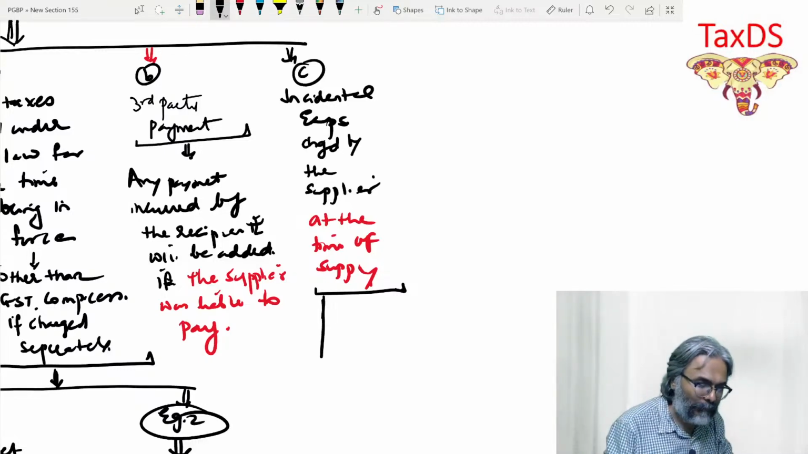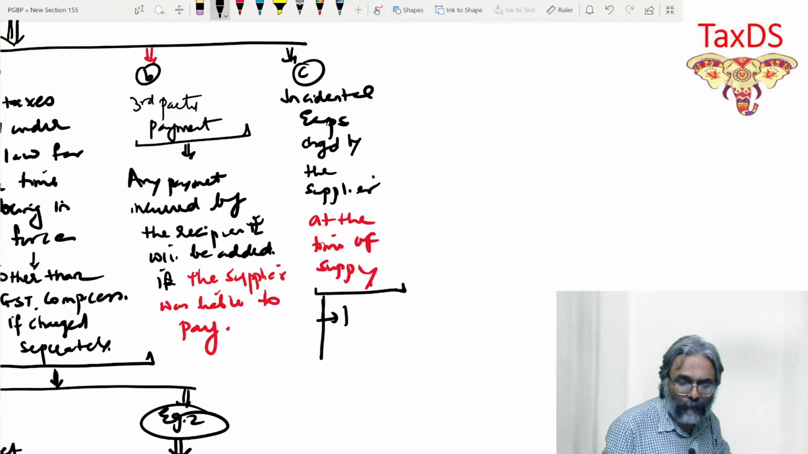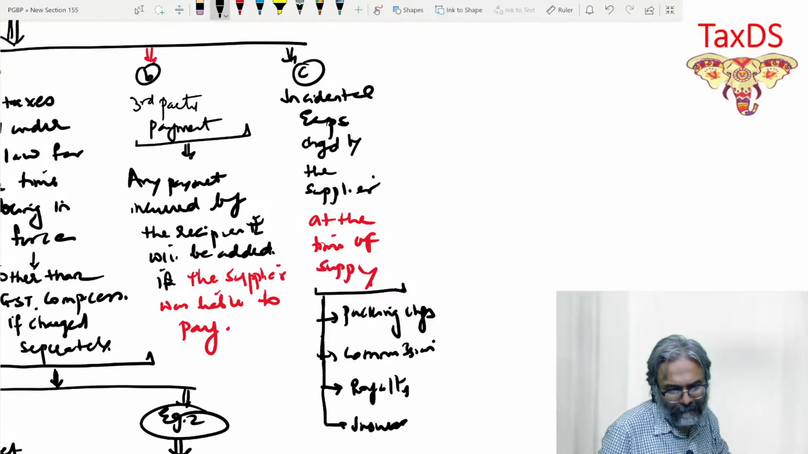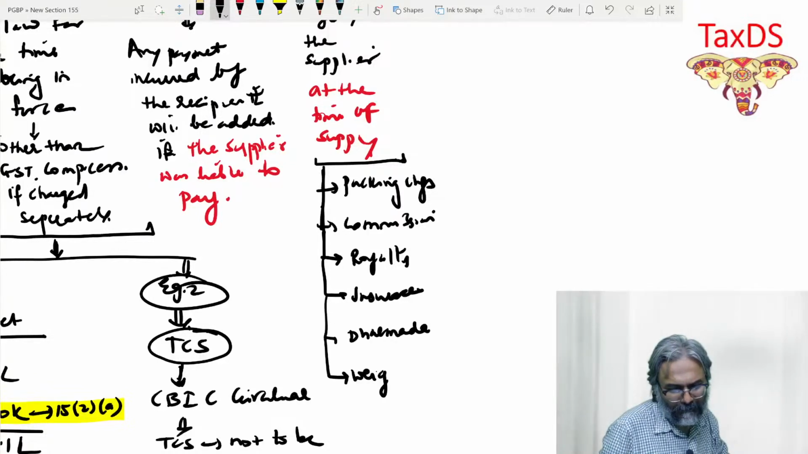What is the item list? You should be aware of it. An example is known, Jyoti, but it is better that you know everything. Packing charges, students. Commission. This list is from the settled one. Royalty, insurance, Dharmada charges, abatement charges, students.